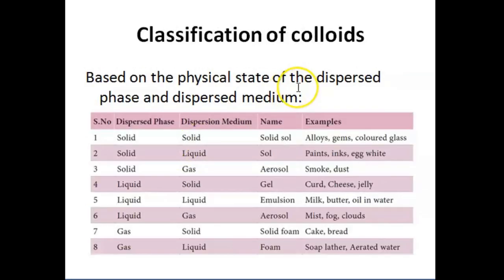Hence, the colloidal solutions are classified based on certain conditions.